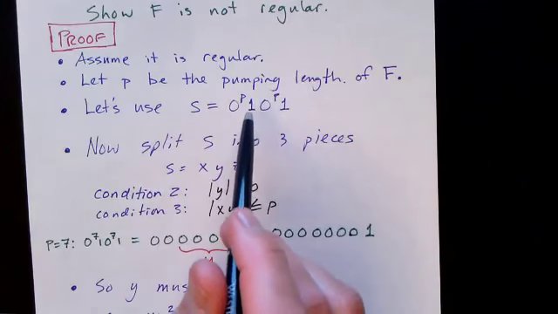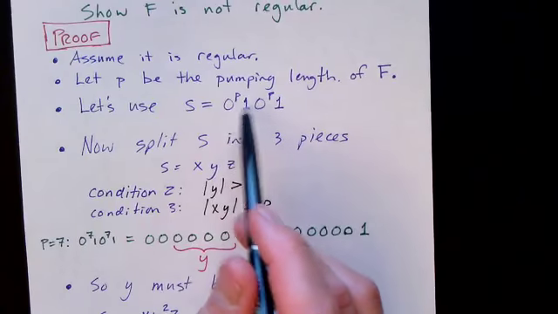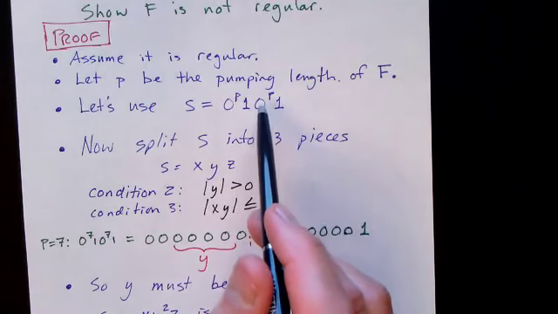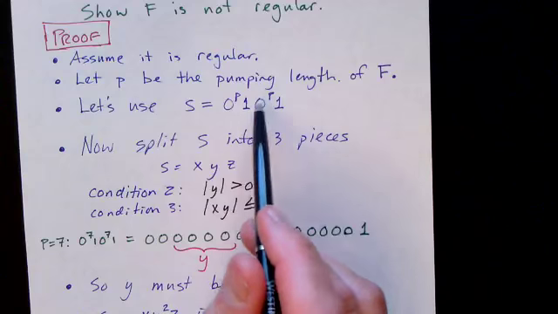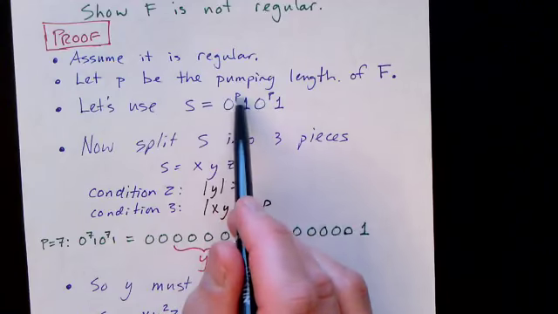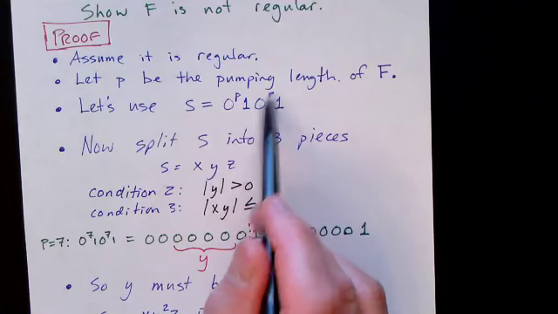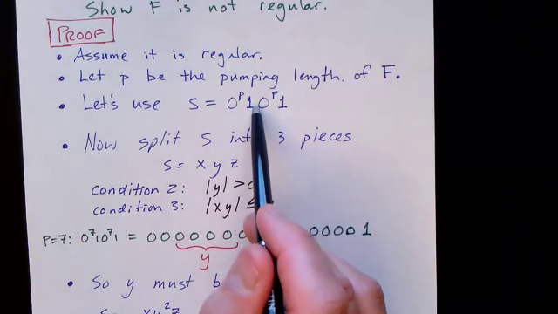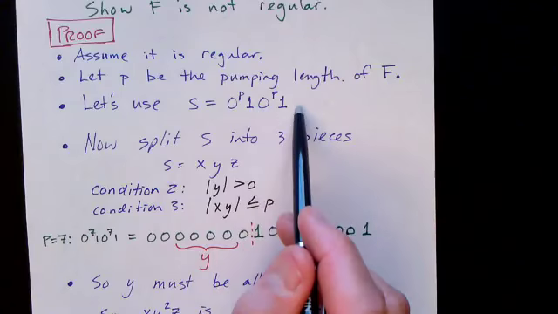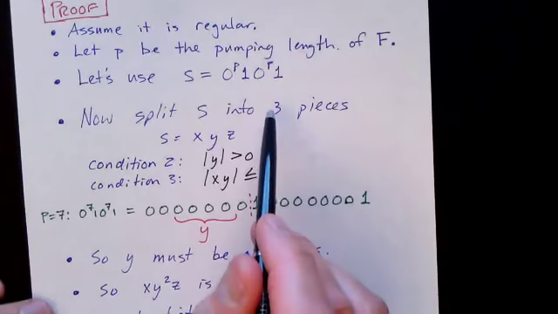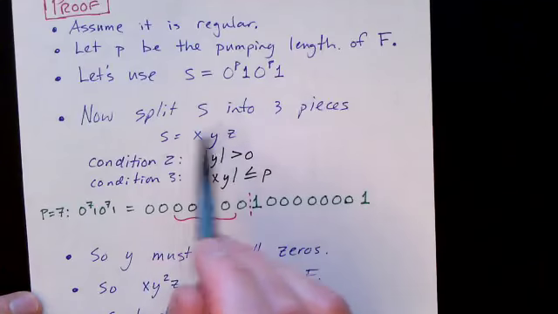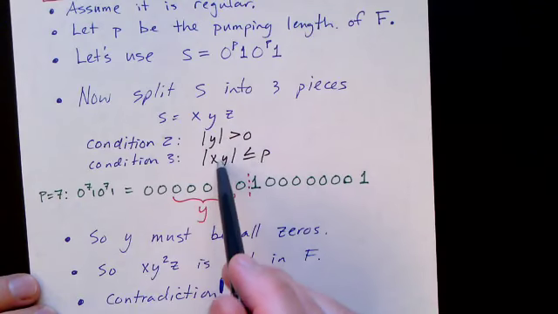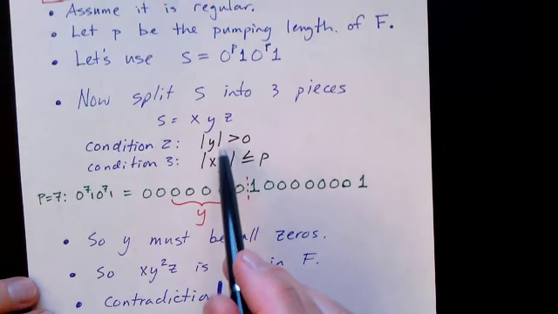And in finding these proofs, the creative part, I guess, is coming up with a string that is going to work, as well as going through the mechanics of making sure you check all cases. So here we have a string of P zeros followed by 1, followed by P zeros, followed by a single 1. Clearly the first half, up to just after that 1, is equal to the second half. Now we're going to split S into 3 pieces, X, Y, and Z, but this time we're going to pay attention to our conditions 2 and 3. And that'll make our life a little bit easier.